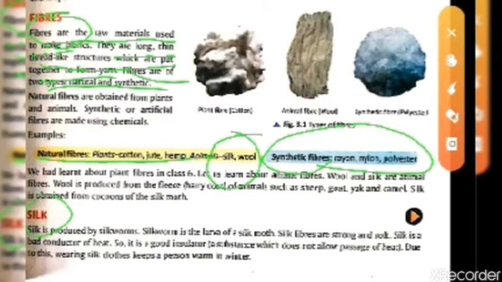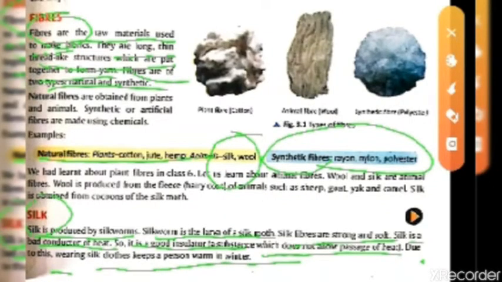What is silk? Silk is produced by silkworm. It is a type of insect that produces silk. We will read afterward how they are giving us the silk. Silkworm is a larva of silk moth. Silk fibers are strong and soft. Silk is a bad conductor of heat, so it is a very good insulator, a substance which does not allow passage of heat. Due to this, wearing silk cloth keeps a person warm in winter.